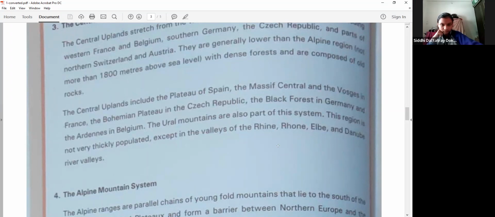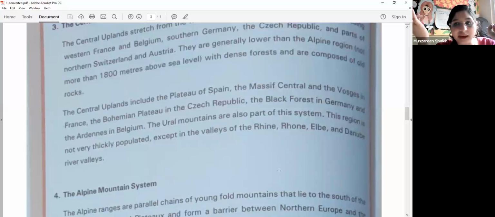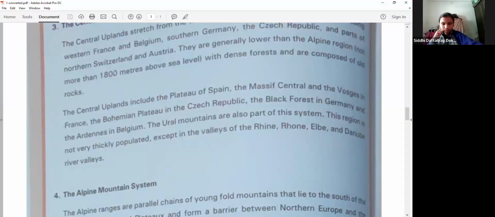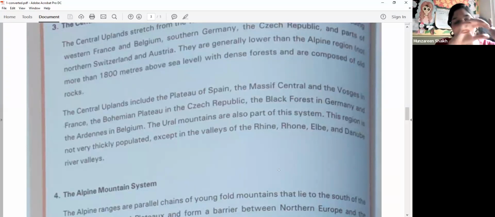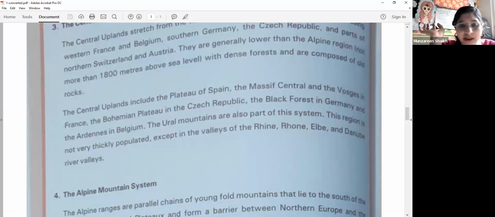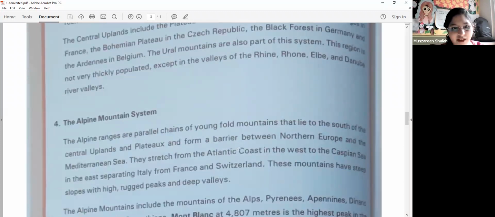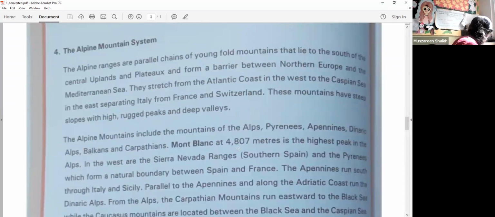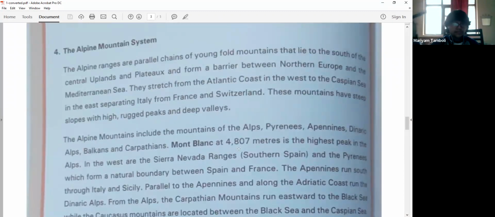Now, except the valleys of the Rhine, Rhone, Elbe, and Danube rivers. So they have listed a few names. Why are these valleys having population? Because these are valleys which have rivers. Right. So this particular region is not populated except these few places where some population is there. Hardly any population is there. Have you all understood till here, children? Yes, ma'am.